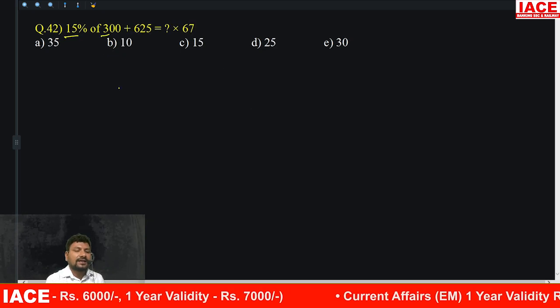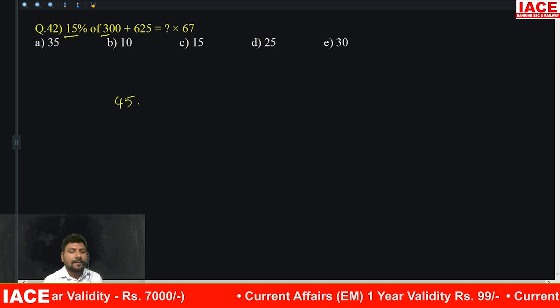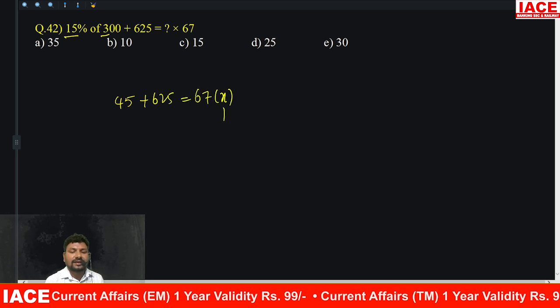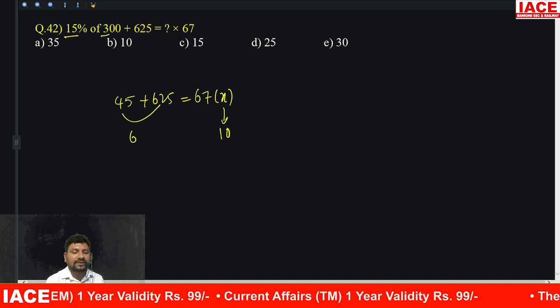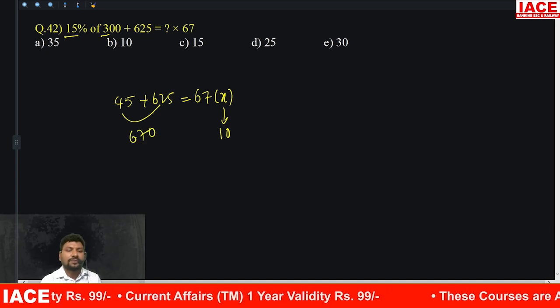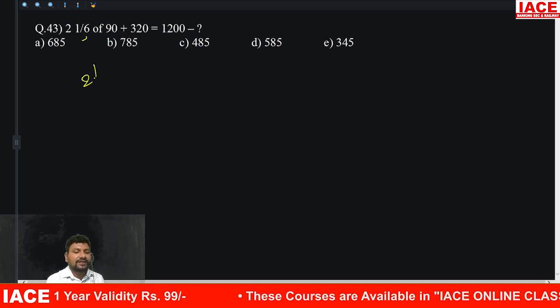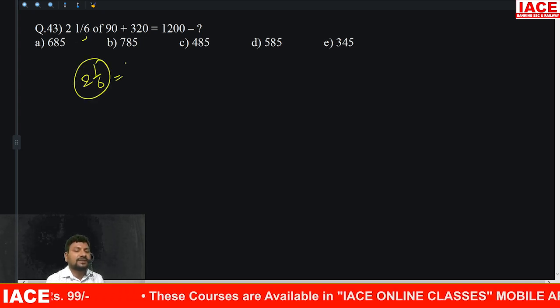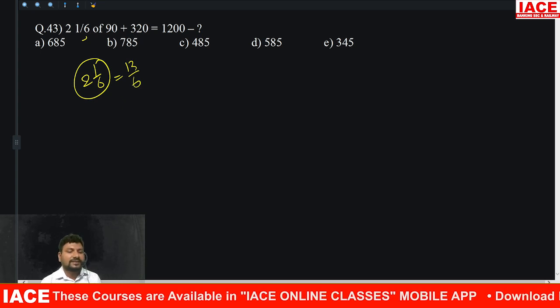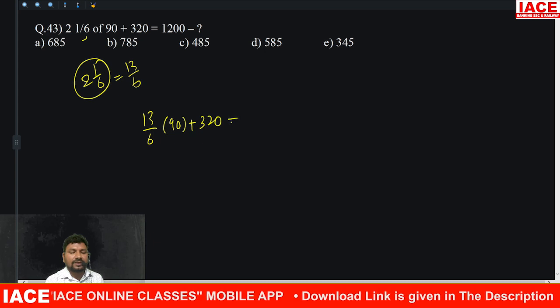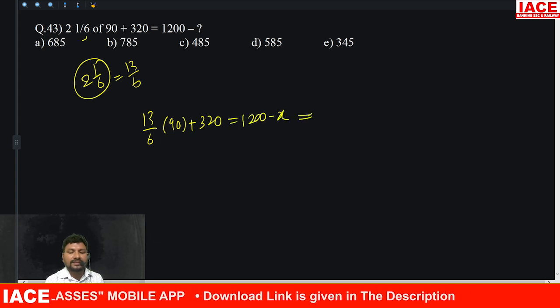15 3s is 45, plus 625 equal to 67x. It is 10 times because 625 plus 45 is 670. Then option B. 2 1 by 6. It is a mixed fraction. 2 1 by 6 mixed fraction value is how much? 13 by 6. Then 13 by 6 of 90 plus 320 and 1200 minus x.